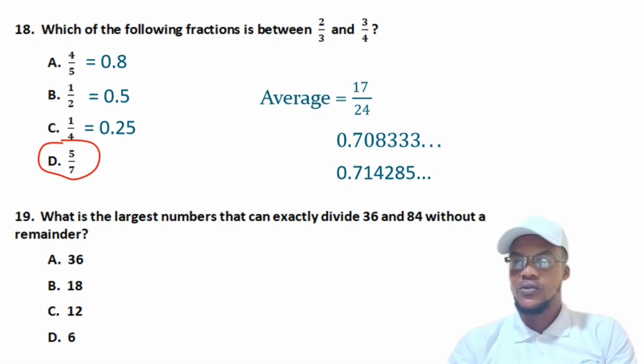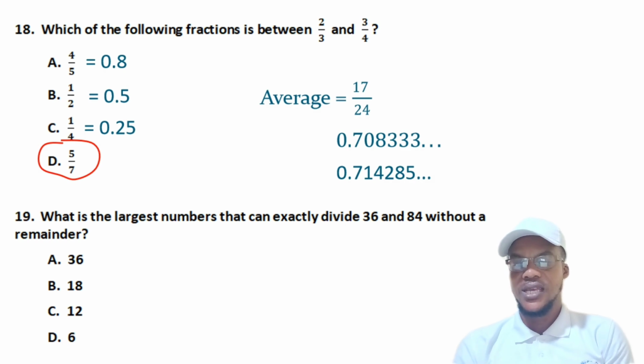Okay, now let's look at question 19. For question 19, we are saying, what is the largest number that can exactly divide 36 and 84 without a remainder?